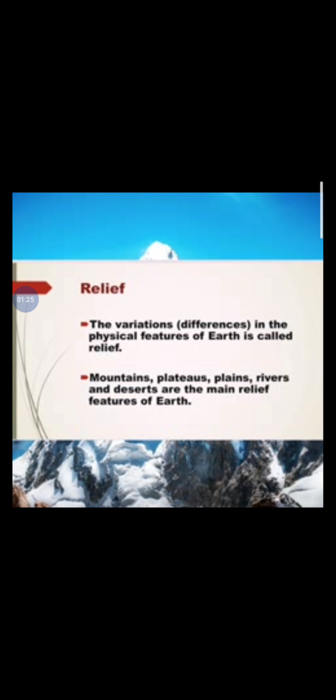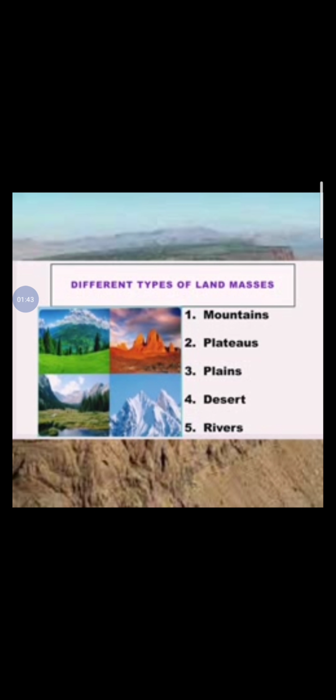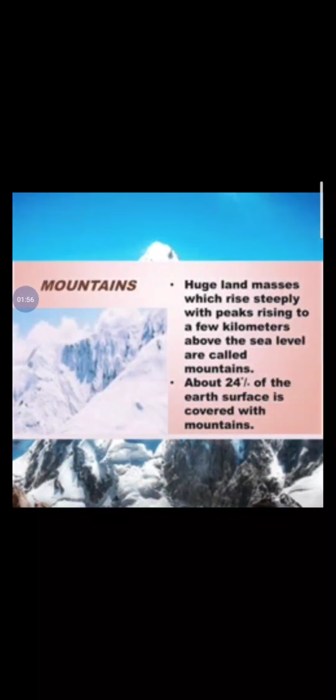Relief. The variation or differences in the physical features of earth is called relief. Mountains, plateaus, plains, rivers and deserts are the main relief features of earth. Different types of land masses. So in this lesson we'll see 5 land masses. First, mountains, plateaus, plains, deserts, rivers.